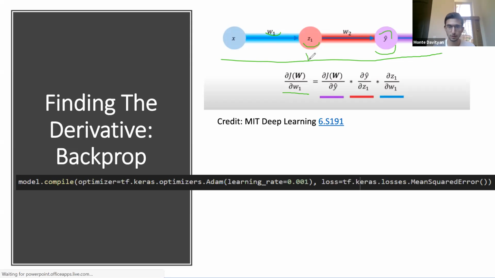Remember, this is a hidden layer, and we can have as many hidden layers and hidden neurons as we want. Then we multiply that by the derivative of the hidden neuron with respect to the weight. You just do this for each of the neurons, essentially.